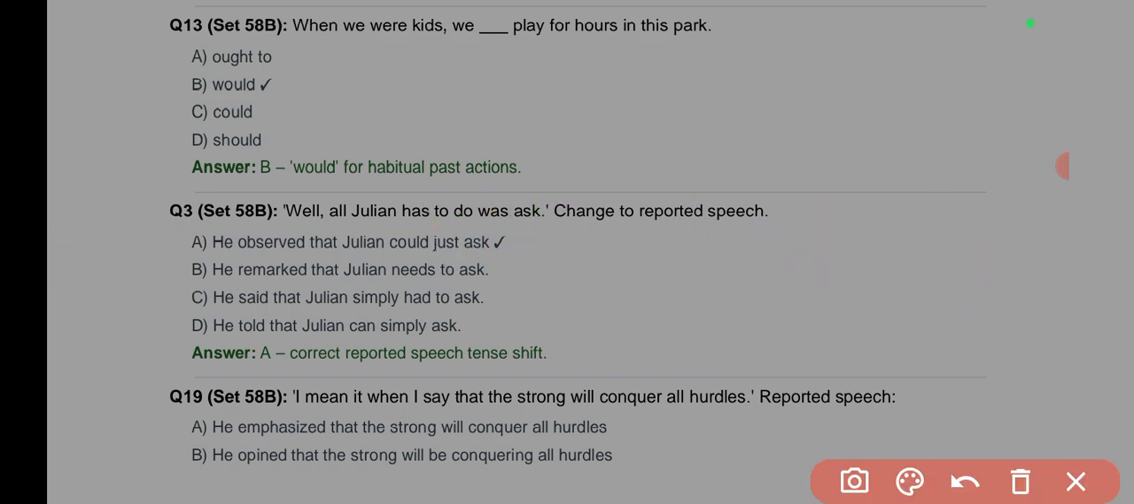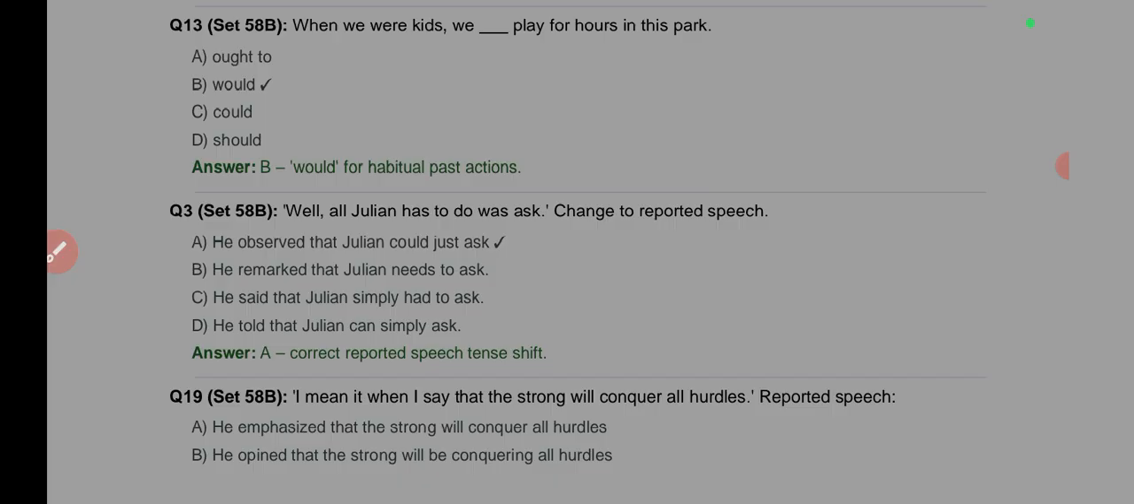No, "needs to ask" is not reported here. Like "needs to ask" means Julian has not asked. So the event has not been finalized yet. That's what this B is saying. But in the context, the event has been finalized. The window for asking has been closed. Do you understand now? He said that Julian simply had to ask.